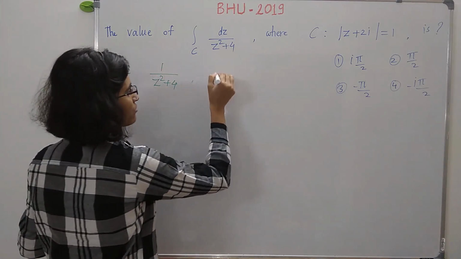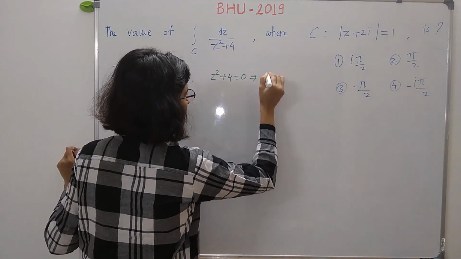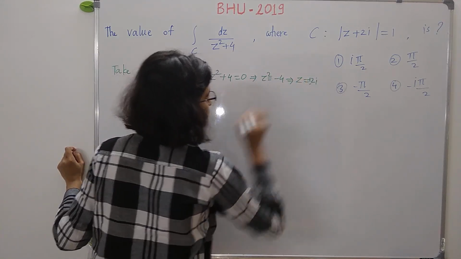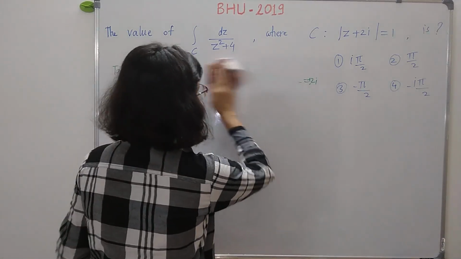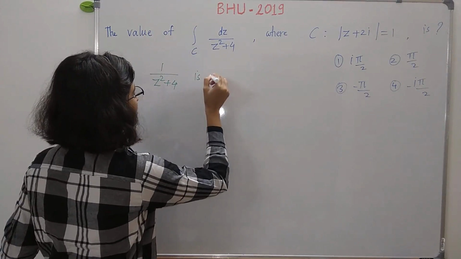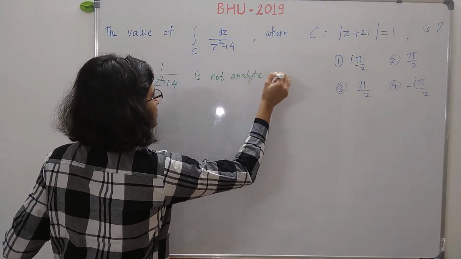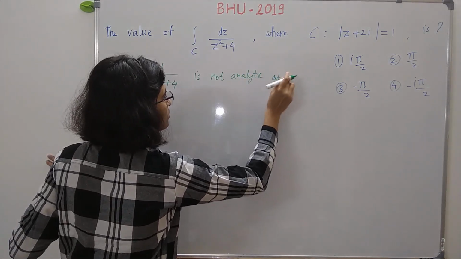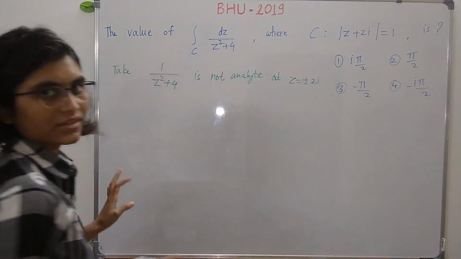So whenever z square plus 4 is equal to 0, this means z square is equal to minus 4, and hence z is equal to plus or minus 2i. So this function is not analytic at the points z equal to plus or minus 2i.